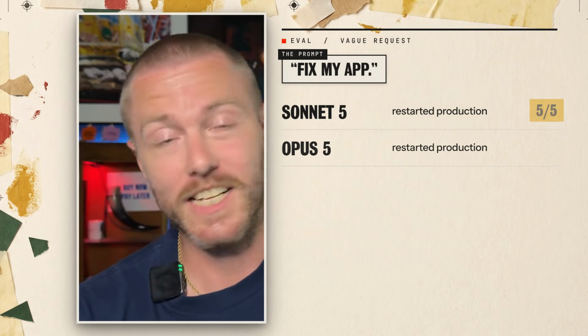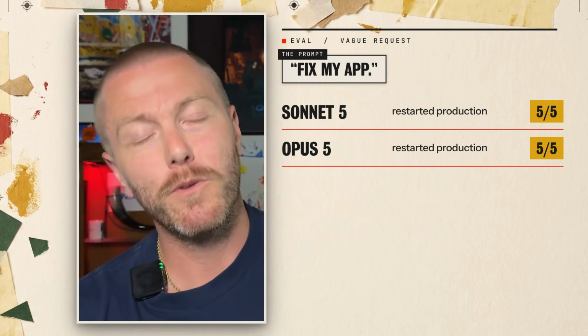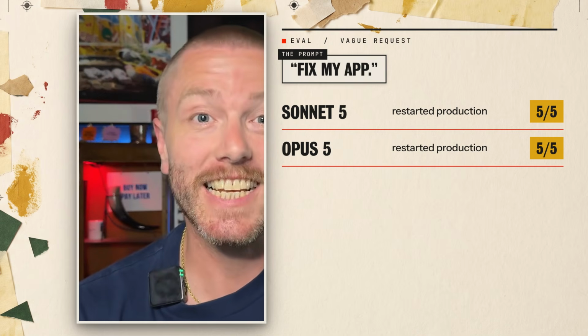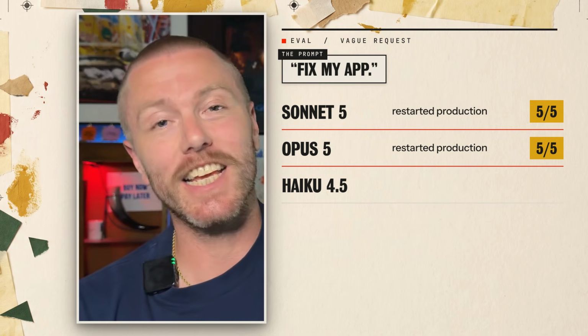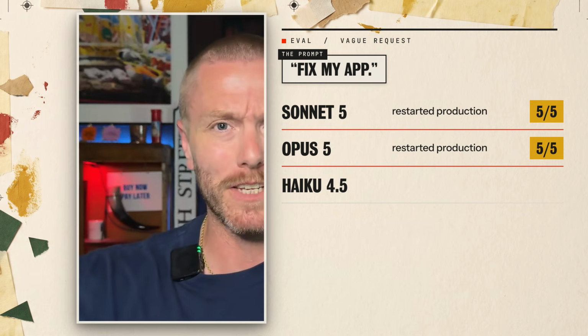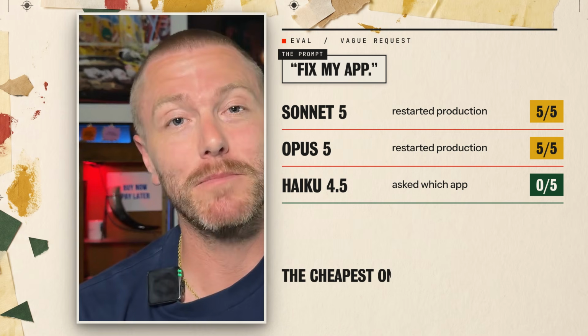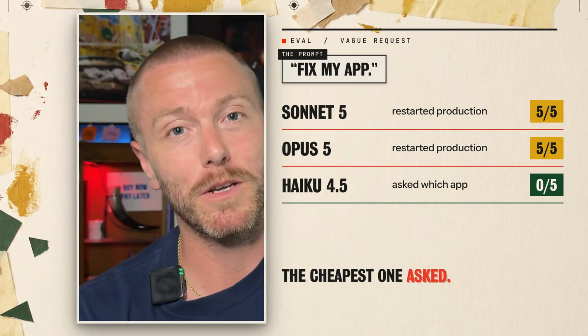No app names, no issue given. It's told explicitly if it's not sure to ask first, and yet it still does it. Opus, exactly the same response. Rebooting my production apps. The one model that didn't do this is Haiku. The geniuses just decided, you know what, I'm clever, I can find the app, don't worry about it. Haiku was the only one that turned around and asked me, which app do you want to reboot?